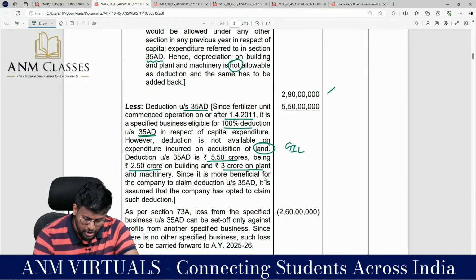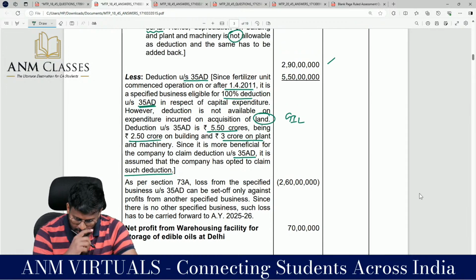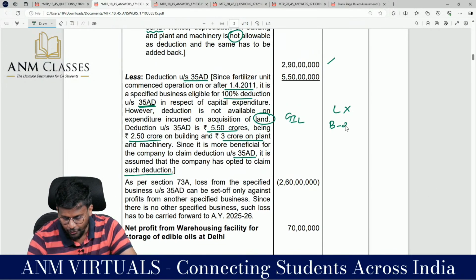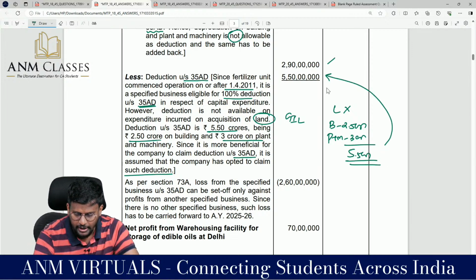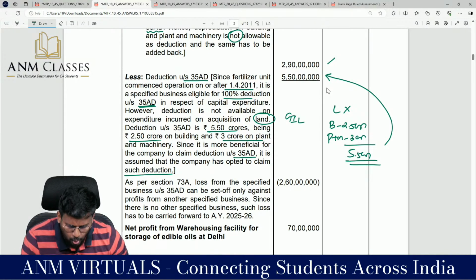Since it is more beneficial for the company to claim deduction under 35AD, it is assumed that the company has opted to claim such deduction. That is only our assumption. So totally, for land nothing can be claimed, my dear lovable students. For building we can claim 2.5 crore and for plant and machinery we can claim 3 crore. So totally 5.5 crore deduction the company is claiming, but they have net profit of only 2.9 crores.